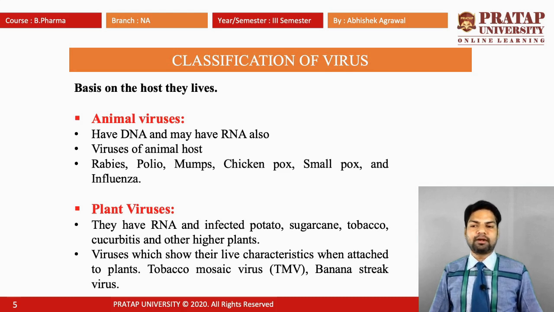Second is the plant virus. They have RNA and infect plants such as potato, sugarcane, tobacco, cucurbits, and other higher plants. Examples are tobacco mosaic virus, called TMV, and banana bunchy top virus, in which the banana plant leaves turn brown.